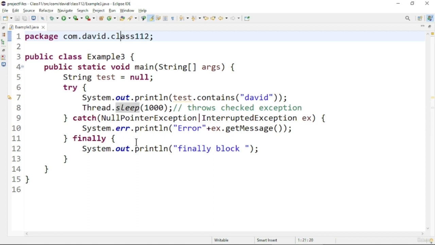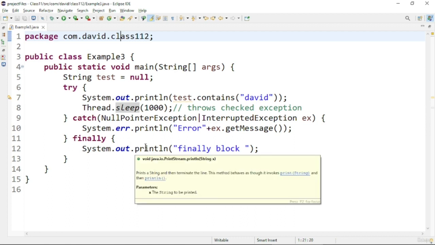And in the finally block we have put a comment to show that the finally block will always execute. Usually the finally block is used to close buffers or close files, so that even if the program terminates abruptly, it does not affect our code. Now let us see the output of this program.